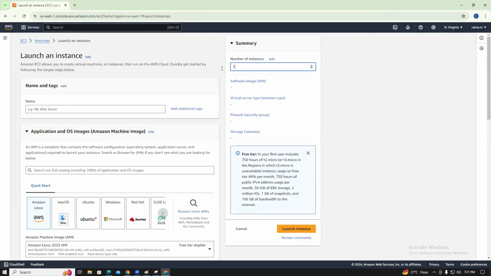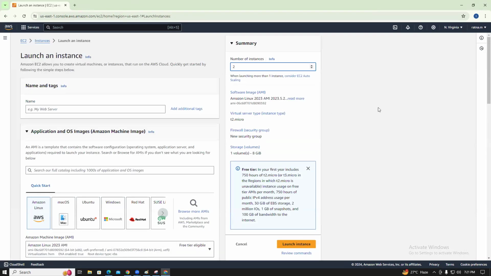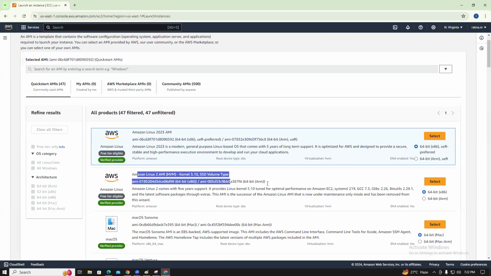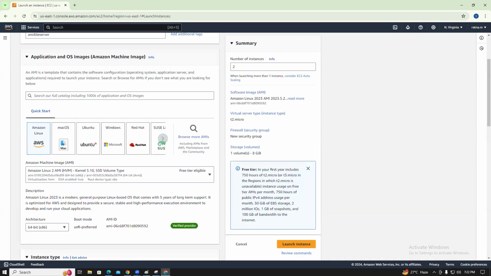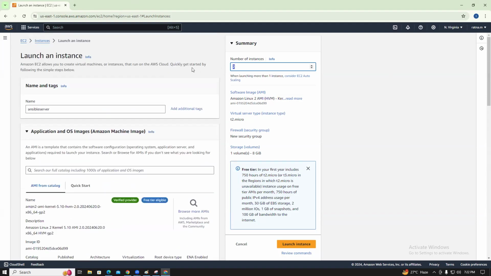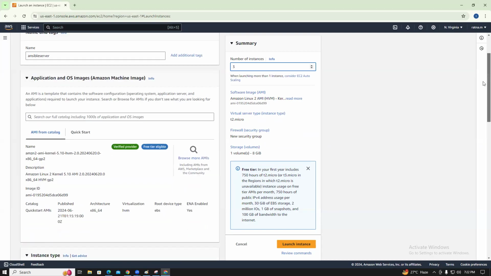I want to launch instance 2, guys. From here also you can add the number of instances. Ansible server. This is the Amazon Linux, so I'm using Amazon Linux too, guys. Selecting Amazon Linux 2. Okay, no worries. 3 servers we can use.